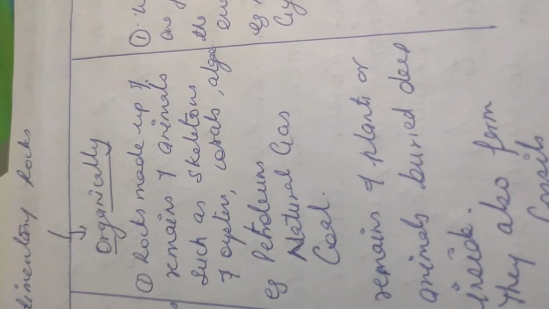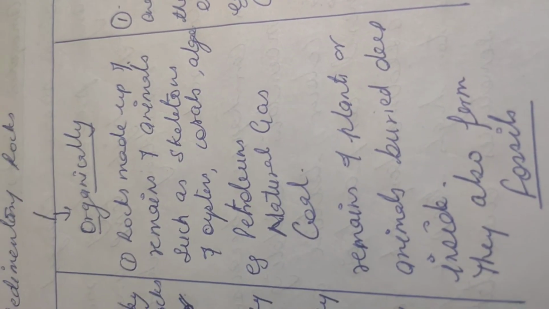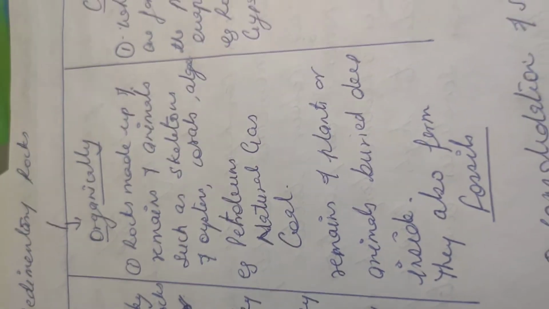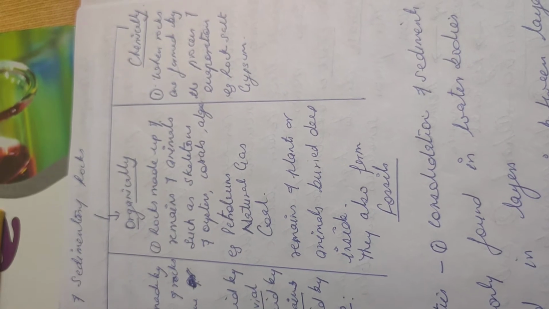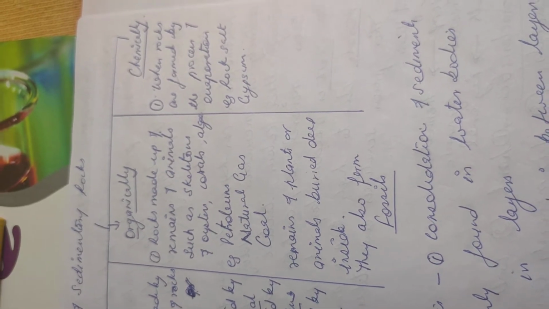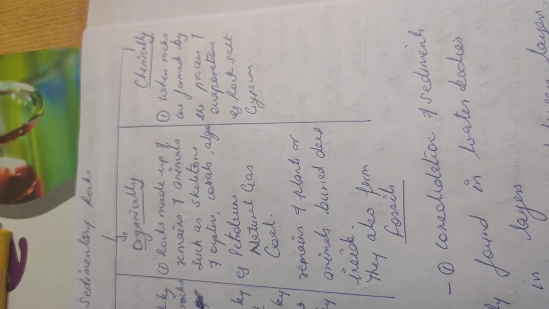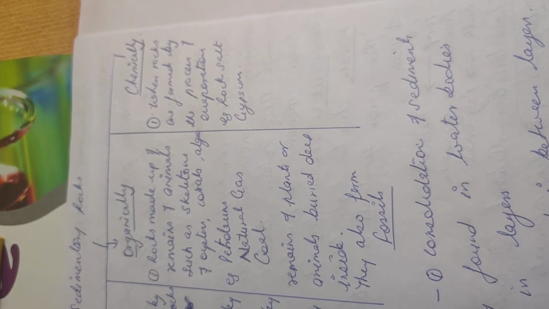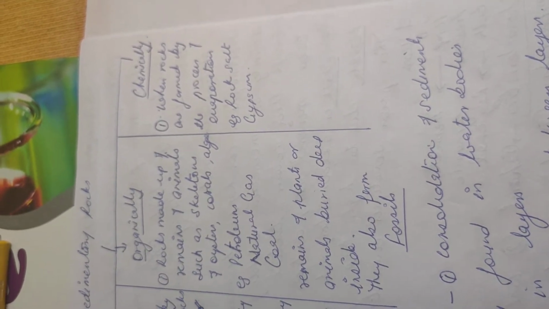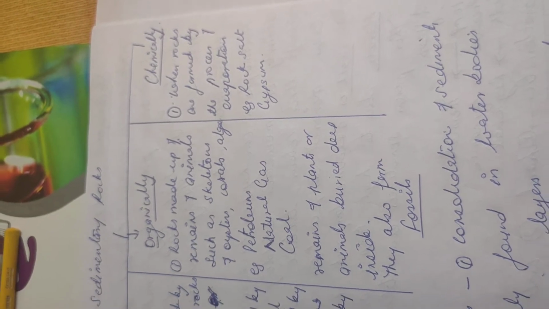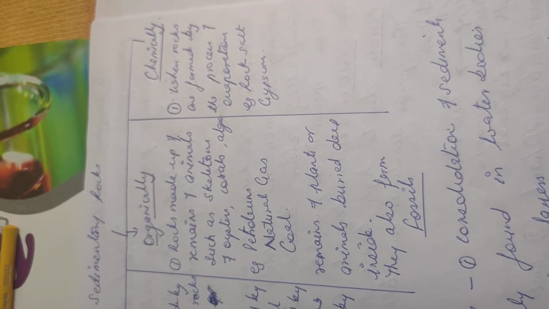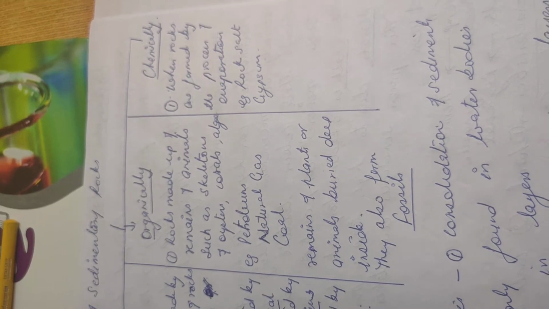The next type is organically formed sedimentary rock. Now when animals die, especially in the water bodies, the remains of these animals, like bones, teeth, or skeletons, make certain kinds of rocks, and these rocks are called organically formed rock.